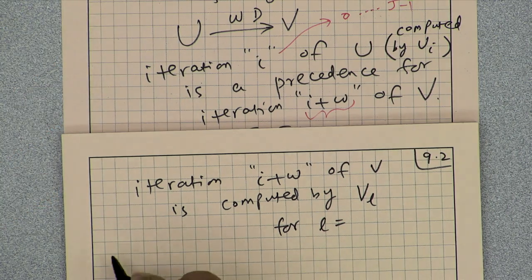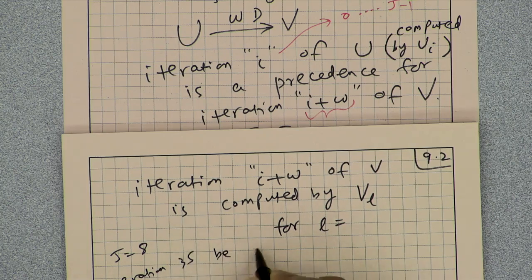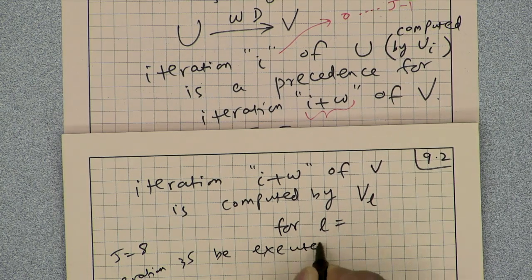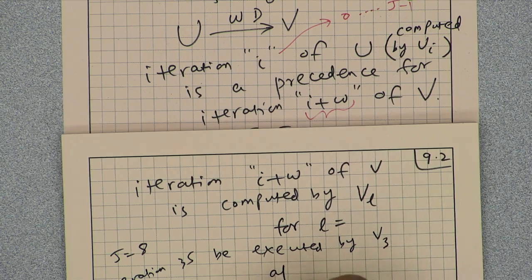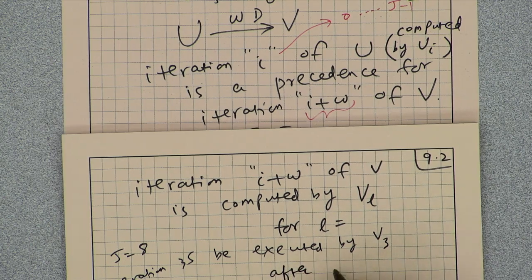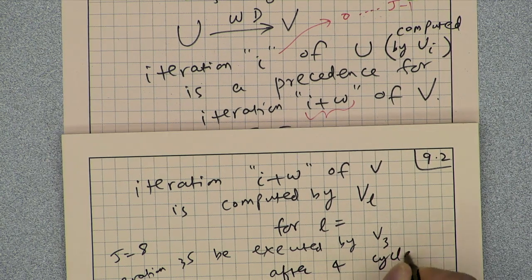No, let's say j is 8. So where will iteration number 35 be executed? By v what? v3, after how many cycles? 4 cycles. Who said 4 cycles?